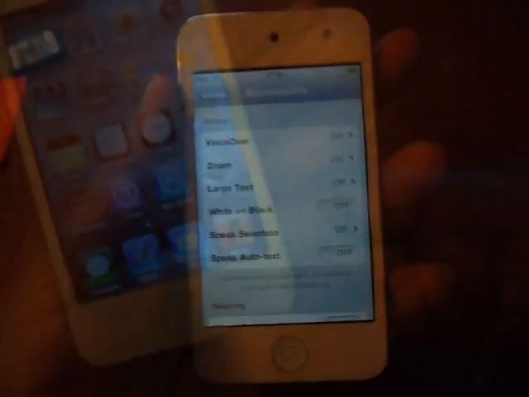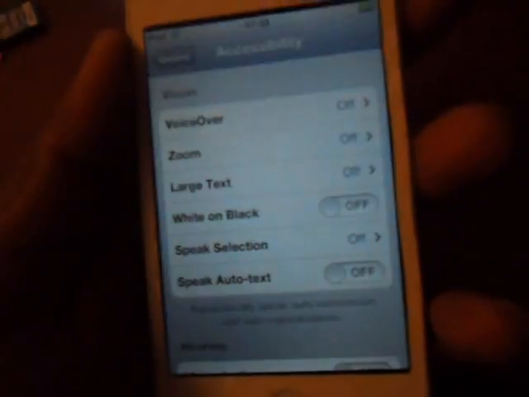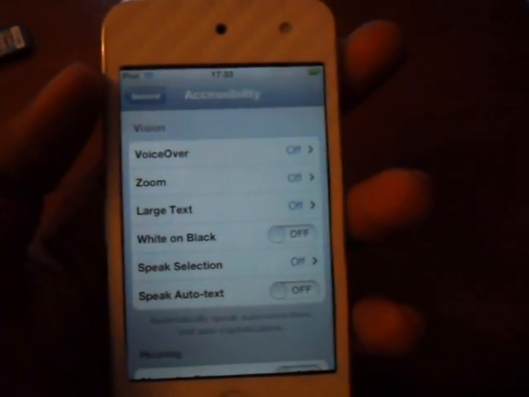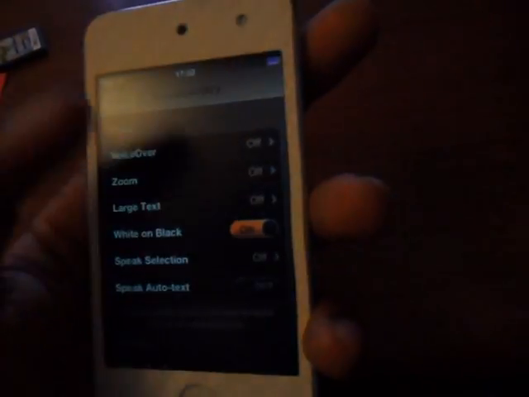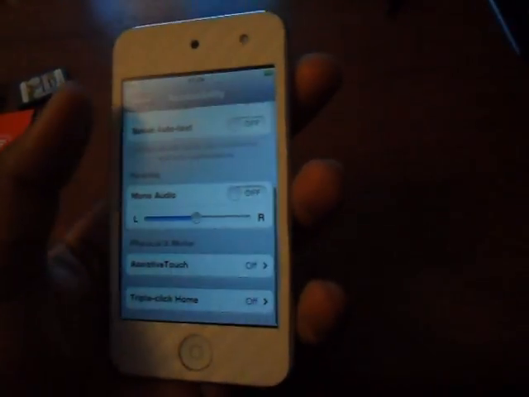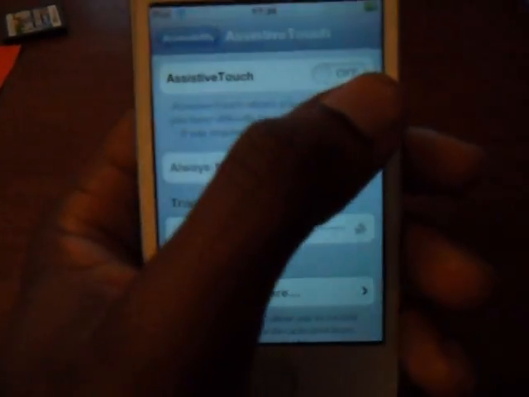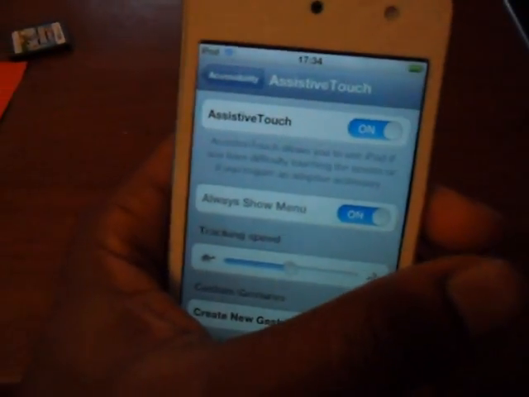Basically it now helps a lot of people who need help with hearing, vision, or even the physical side of things. So iOS 5 now gives you the ability to use VoiceOver, Zoom, Large Text, and White on Black, which if I tap, makes it easier for people who are colorblind, as it changes your screen to white on black. And then you also have this quite interesting feature called AssistiveTouch. You can access this by going to Accessibility in the Settings menu and tapping that on.